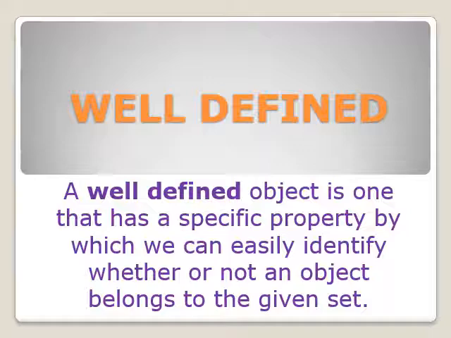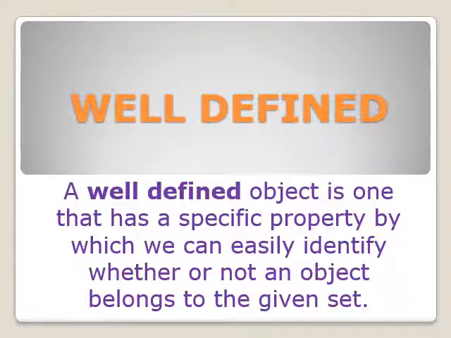If I make the set of days of the week which start with letter T, what will be the answer? Tuesday and Thursday. All give the same answer because it has the property. I check which days of the week start with letter T, so I get Tuesday and Thursday. We can easily identify that these are the days which start with letter T.